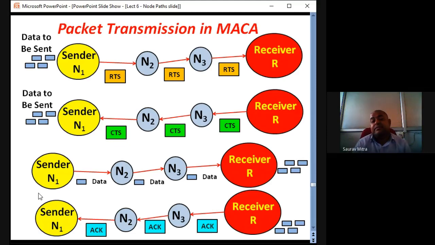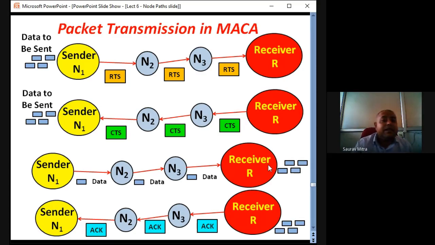In that case, what happens? The sender waits for a certain time and again sends the data packet to the receiver, because this time RTS CTS is not required. It knows that the RTS CTS exchange is done, and the pair is formed between N1 and R. So let me again send the data from my side to the receiver side. It just takes another chance. Once, twice or thrice it tries to send the data, and once it receives an acknowledgement with timestamping, it understands that the data it sent has been received by the receiver.